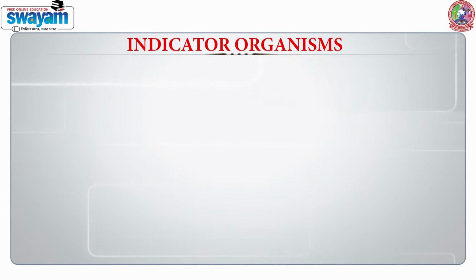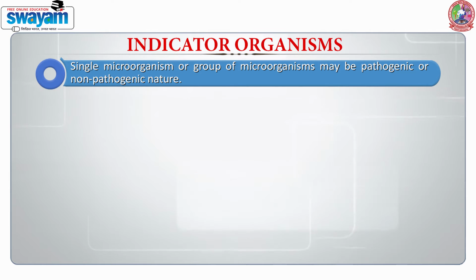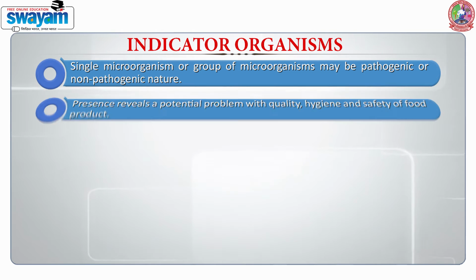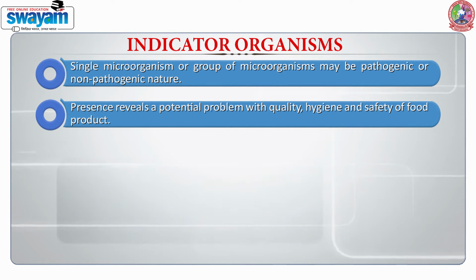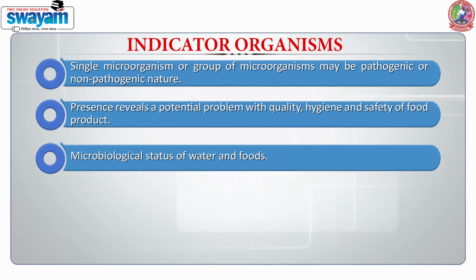What are these indicator organisms? These can be a single microorganism or a group of microorganisms which may be pathogenic or non-pathogenic in nature. Their presence reveals a potential problem with the quality, hygiene and safety of a food product.